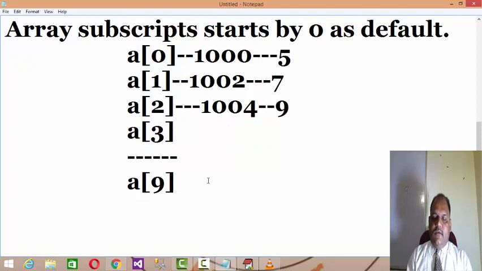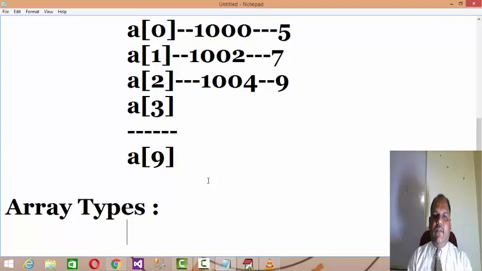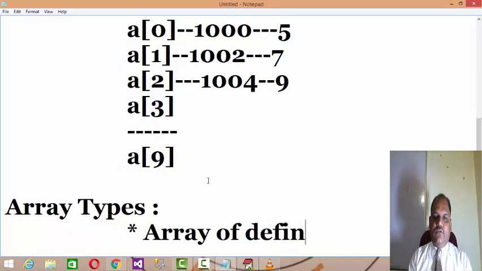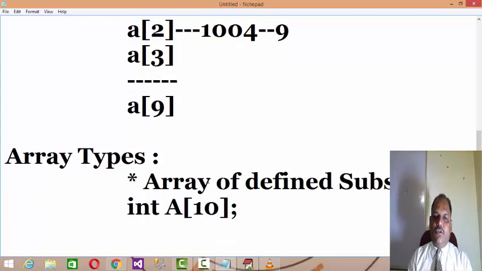Now we have array types. Array can be divided into two types. One is array of defined subscripts, means if you declare an array, in the square bracket you have to specify the size of the array.